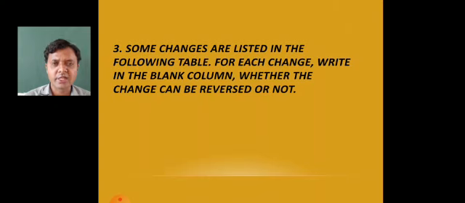Let me read the table, what the changes are. First of all, the sawing of a piece of wood. Second, the melting of ice candy. Third, dissolving sugar in water. I am reading from the textbook. You need to open the textbook and read with me. Number 4, the cooking of food. Number 5, the ripening of a mango. And number 6, the souring of milk. Are these changes reversible or not reversible?